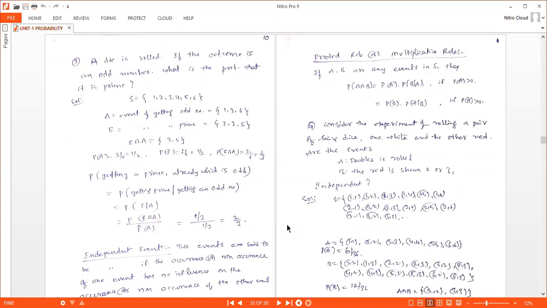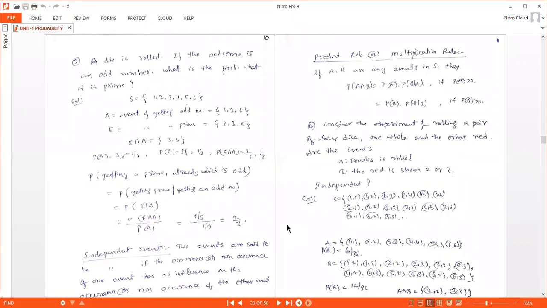So this is called conditional probability problem. So in this case you have to write probability of getting prime given an odd number. That is equal to probability of E given A. A is already happened, so that we are writing in the denominator.